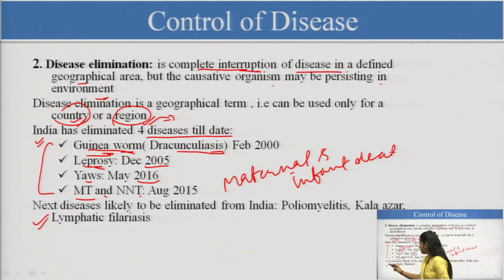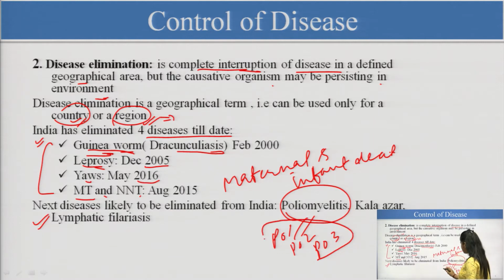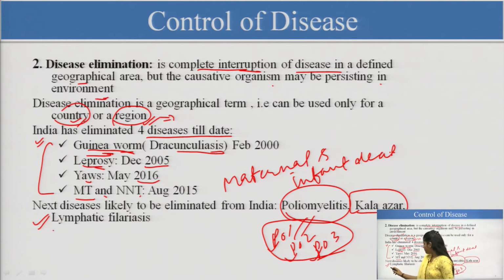Then what are the other diseases that India is planning to eliminate? Poliomyelitis. In poliomyelitis we have different strains: poliovirus 1, poliovirus 2, poliovirus 3. All of these 3 strains have not been eliminated till now, so we have a plan for eliminating all of these strains. Then Kala Azar and lymphatic filariasis, India is targeting these as well. These 3 diseases are the next targets.